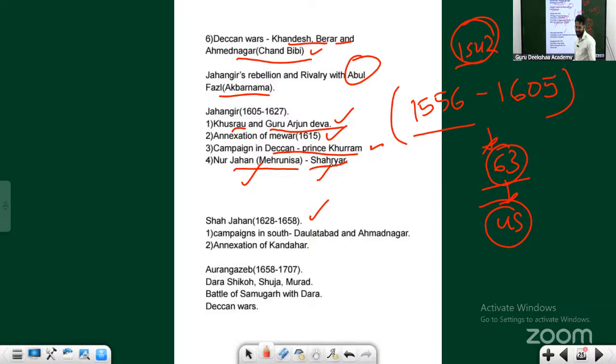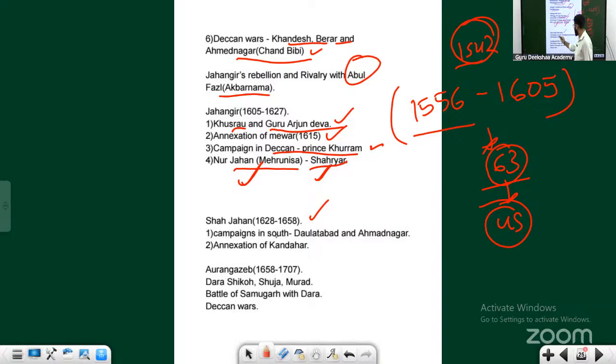If permission had been sought from Jahangir, he would have said yes, since he named her Nur Jahan, light of the world. But Shah Jahan had a good amount of support from the nobles. That's why after the death of Jahangir, Shah Jahan jailed Mehrunisa, that is Nur Jahan. He also killed Shahryar. That's how Shah Jahan got the power.